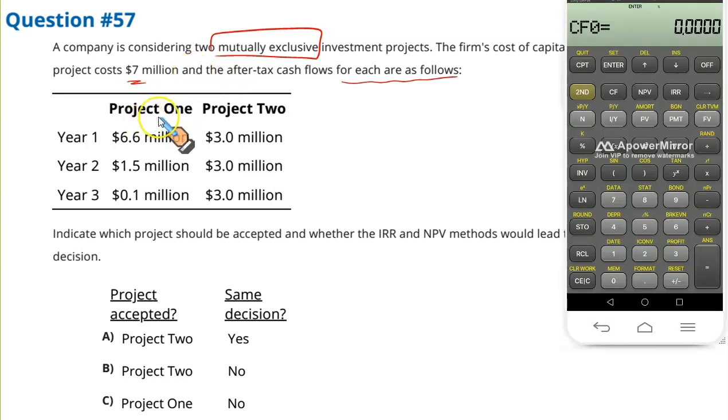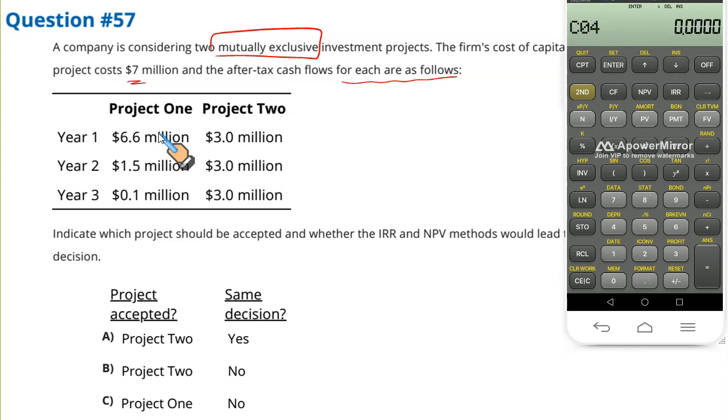All right, first entering the data regarding project 1. Initial outflow is 7 million. Cash flow zero, 7 negative, enter, down arrow key. Then these are the three cash flows. 6.6, enter, down arrow key twice because it's a single cash flow. 1.5 million, enter, down arrow key twice, and then 0.1 million, enter, down arrow key twice.